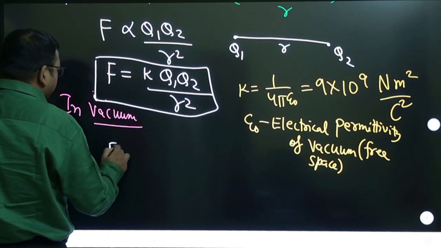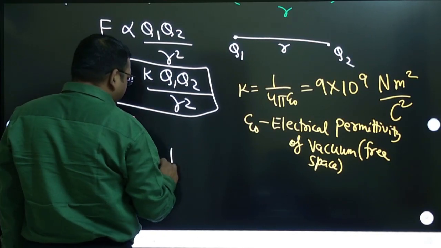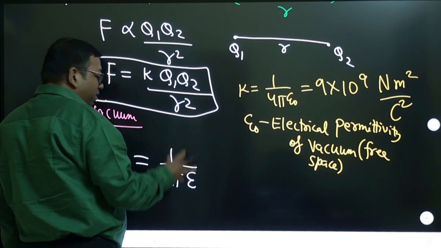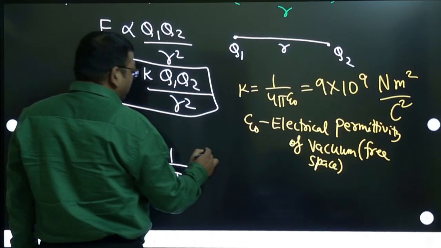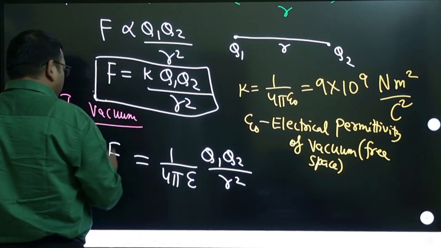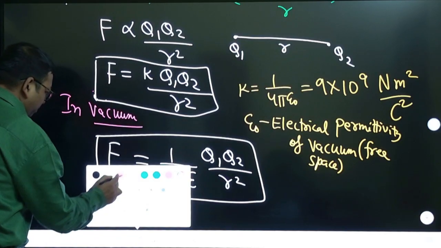So this force in medium will be, this k I will write as 1 by 4 pi epsilon. Now instead of epsilon naught, I will write epsilon, and other things will be same, q1 q2 by r square. Okay, so this is the force in medium.